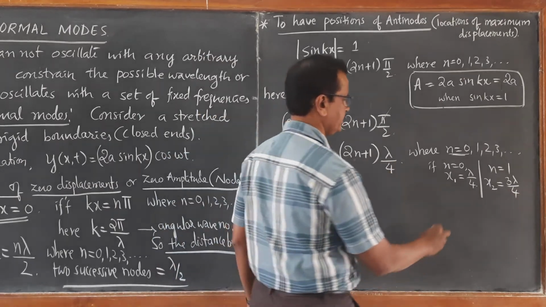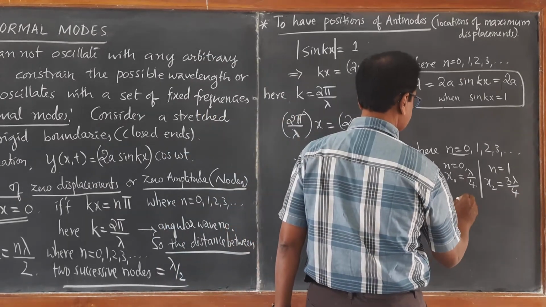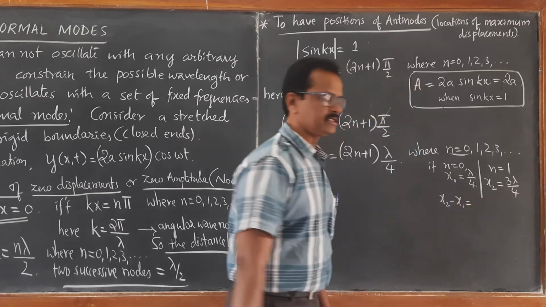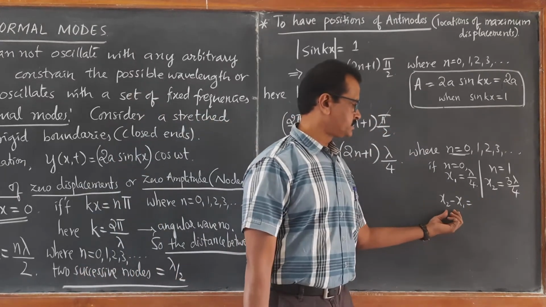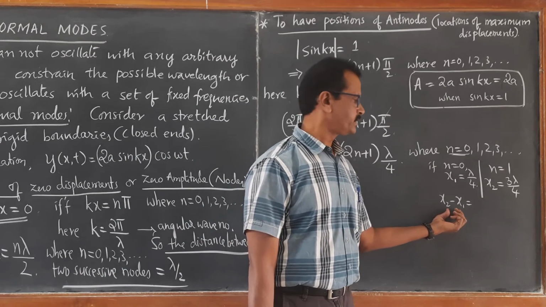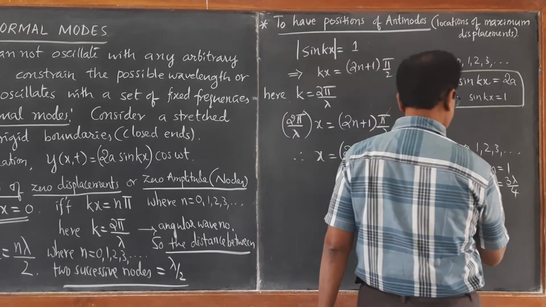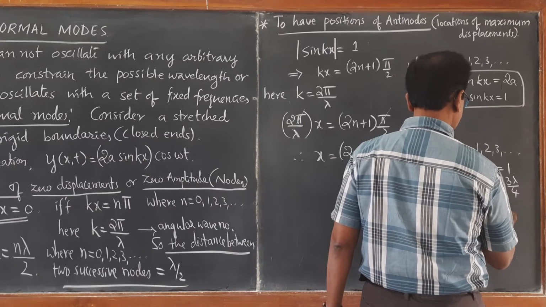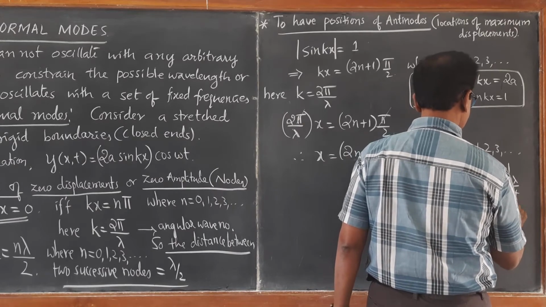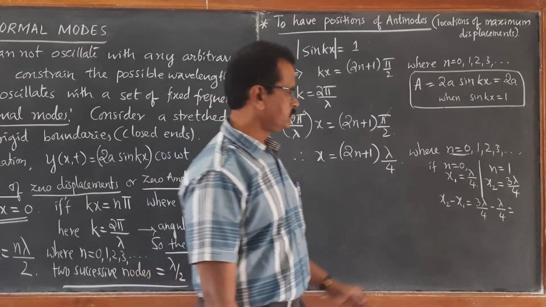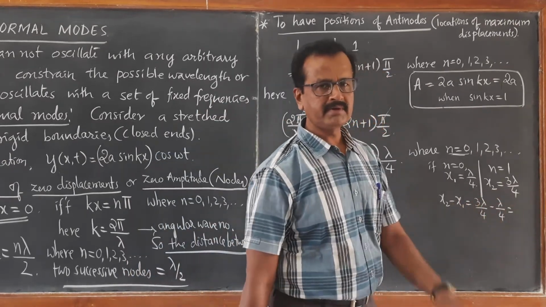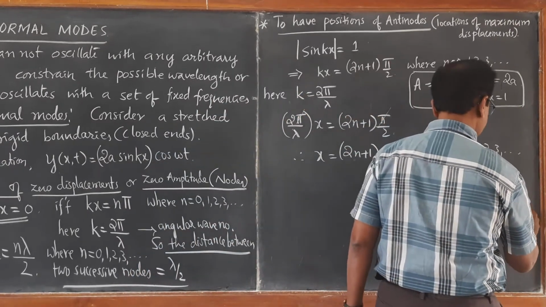So if you take the distance between two successive antinodes, 3 lambda by 4 minus lambda by 4, again it is giving you lambda by 2. 2 lambda by 4 is nothing but lambda by 2.